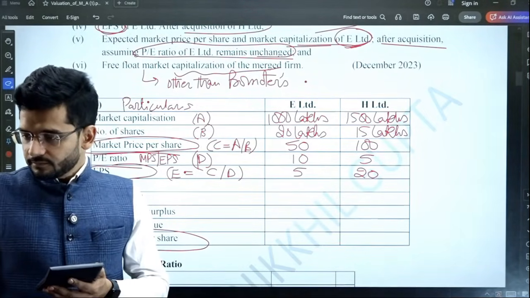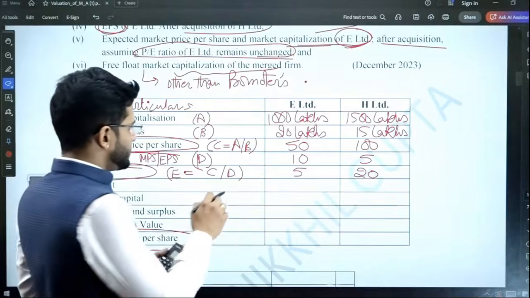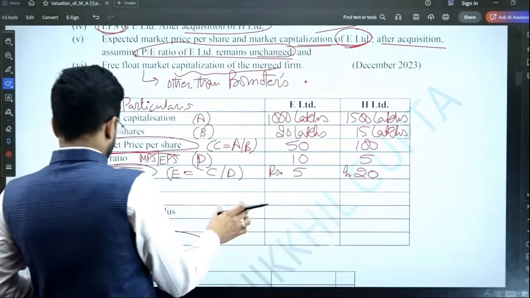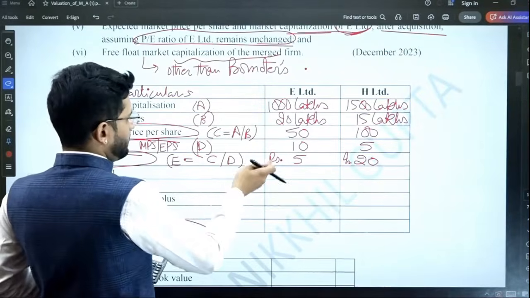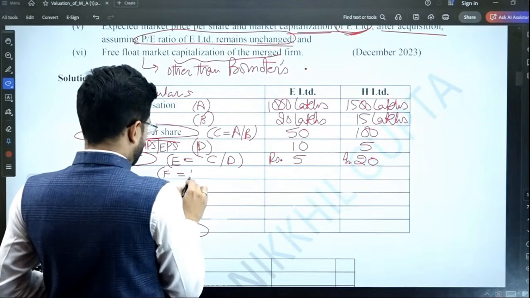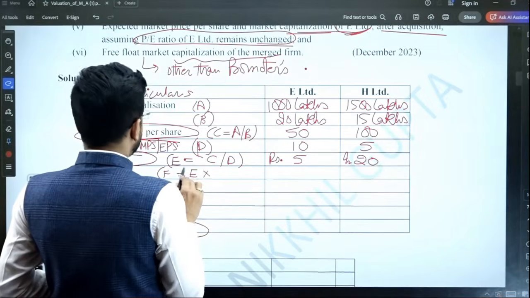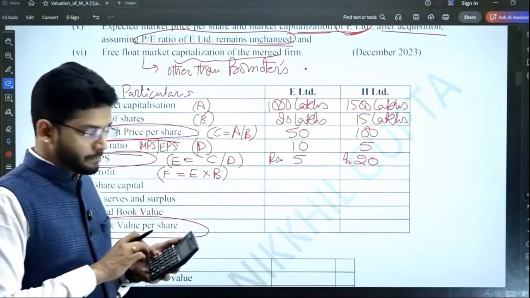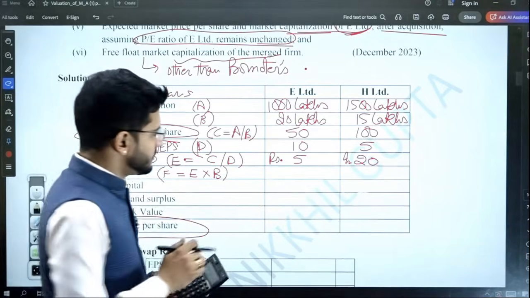EPS is rupees 5 and rupees 20. Now what will be the profit? Profit will be EPS multiplied by number of shares. So F is equal to E multiplied by B. That will be the profit.